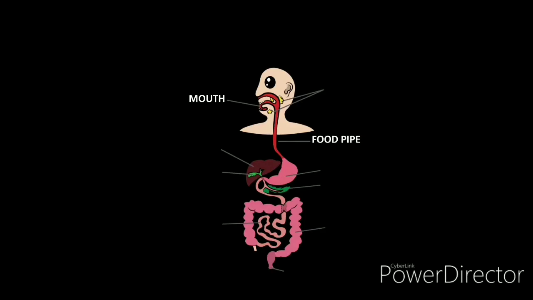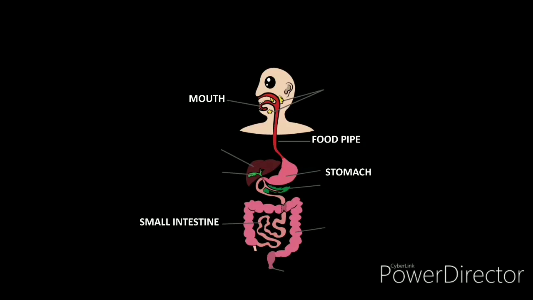Okay, the food pipe connects the mouth to the stomach. As you can see in the picture, that red color pipe like something is called the food pipe. This food pipe will take the Maggie from mouth to our stomach. So the next destination of our Maggie will be our stomach. First it will be in our mouth, then it will go in the food pipe. From the food pipe it will go to our stomach.